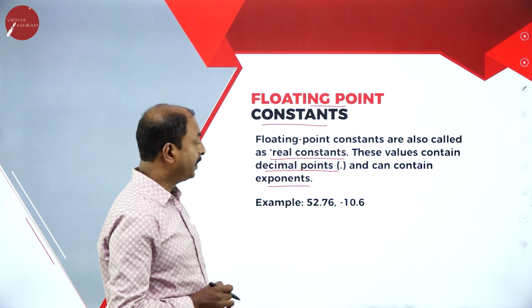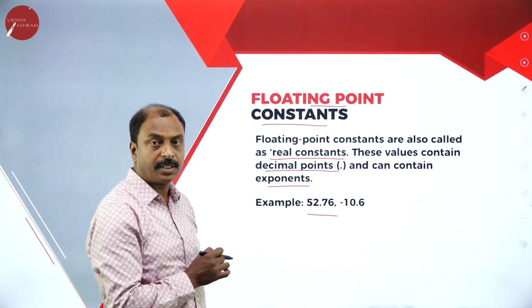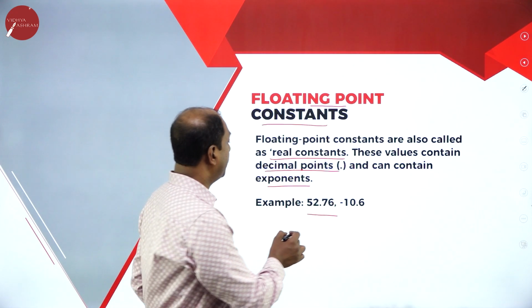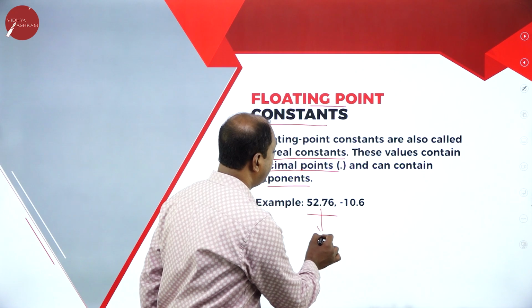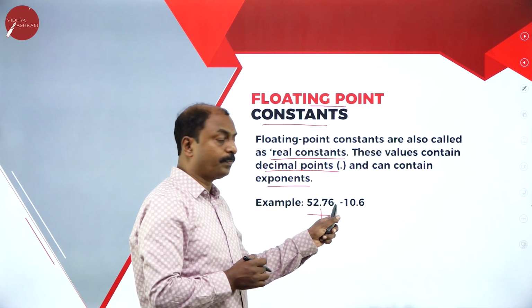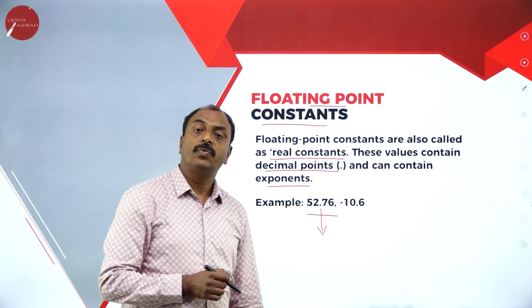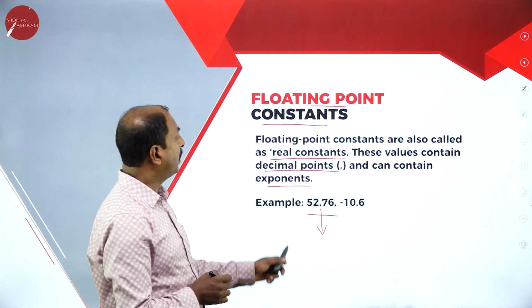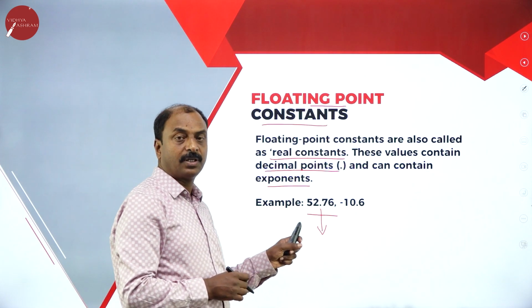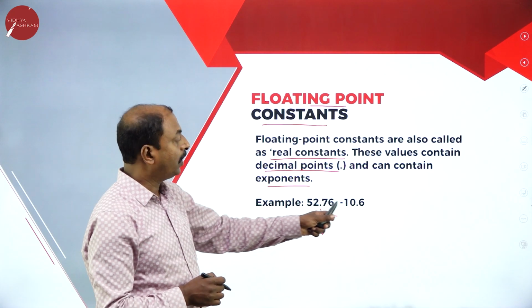For example, look at the example here, 52.76. This is an example where it has a point. This is a fractional part, so this is a number with a fractional part. It is called a floating constant or floating point constant, or generally we say decimal numbers with a point, either positive or negative.